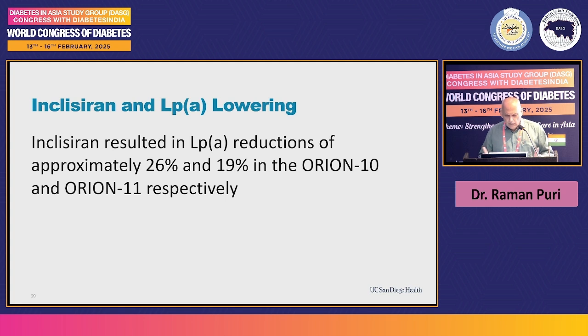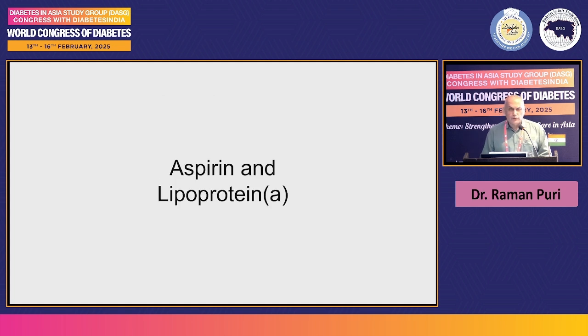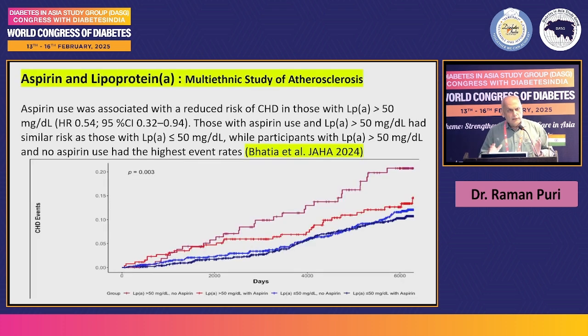Inclisiran reduces LPA by 26 or 19%: 26% in the ORION-10 trial, and ORION-11 showed only 19%. Now coming to aspirin. Why aspirin? Because we know that lipoprotein A, because of apoprotein A, has a prothrombotic effect. In a study, it was found that patients who had LPA more than 50 milligram without aspirin had significantly higher cardiovascular events as compared to those who had lipoprotein A more than 50 with aspirin. So aspirin should be given to patients with higher lipoprotein levels, even if there is no other risk factor, even if there is no ASCVD.